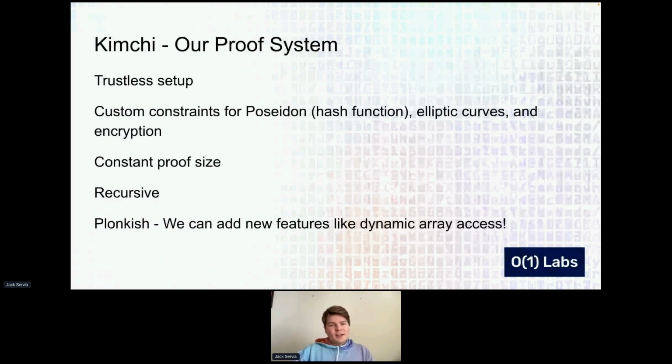Obviously, it is sort of informed by the design of other proof systems that are state of the art today. And it has a number of unique features that make it really well suited to our use case. So the first is fully trustless setup. We have custom constraints for Poseidon, elliptic curves, and encryption, and we can add more of these.